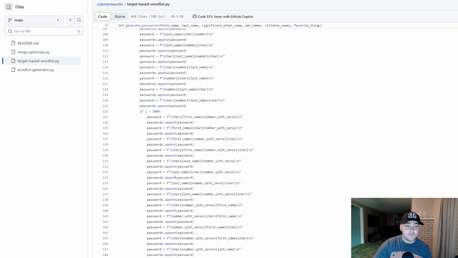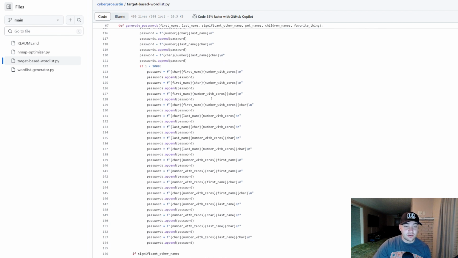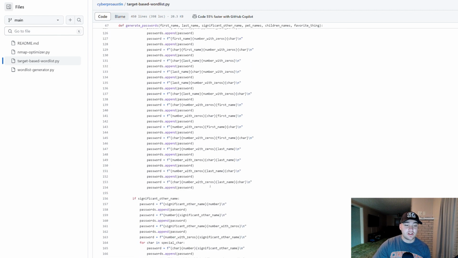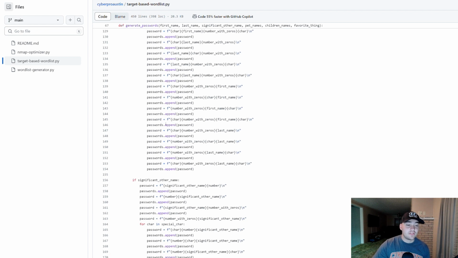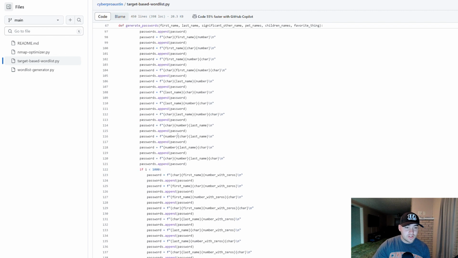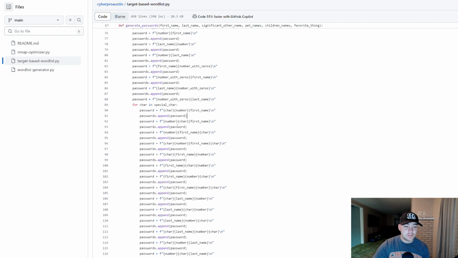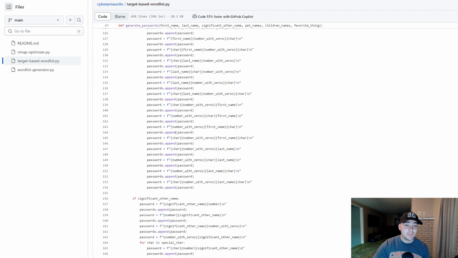And then if it's less than 1,000, we also want to add in the number with zeros and the special characters, just so we're having the 4-digit numbers for the ones that don't have it. So that was just the example of first name and last name. So these are specifically just passwords with the first name and the last name of the target.